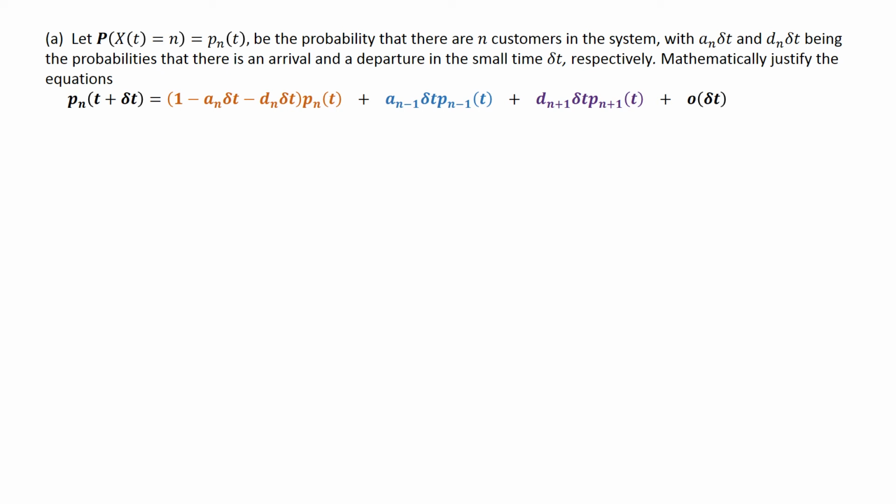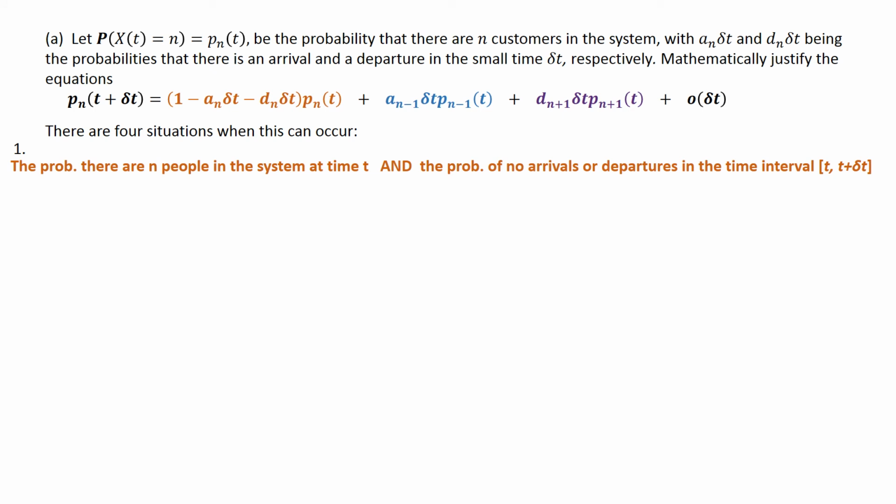Okay then, the next part, that's Pn of t plus delta t, that we have n people in the queuing system at time t plus delta t. You can see from this there are four terms here in this question, so we're going to have four possible situations. There are four possible situations that this can occur. The first one is this one here, right?